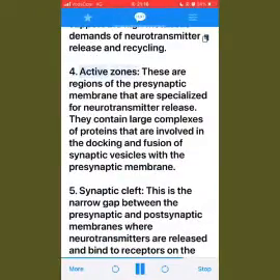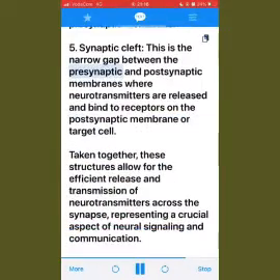4. Active zones. These are regions of the presynaptic membrane that are specialized for neurotransmitter release. They contain large complexes of proteins that are involved in the docking and fusion of synaptic vesicles with the presynaptic membrane. 5. Synaptic cleft. This is the narrow gap between the presynaptic and postsynaptic membranes where neurotransmitters are released and bind to receptors on the postsynaptic membrane or target cell.